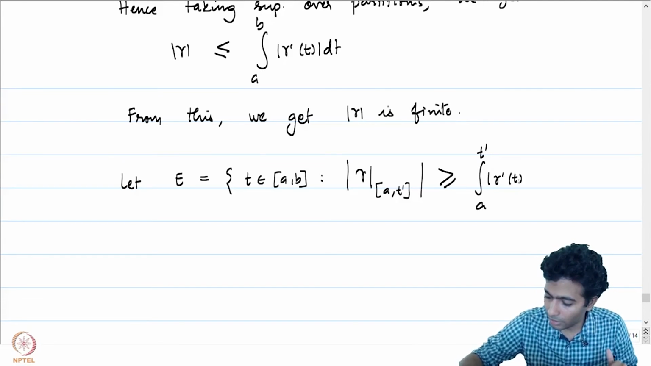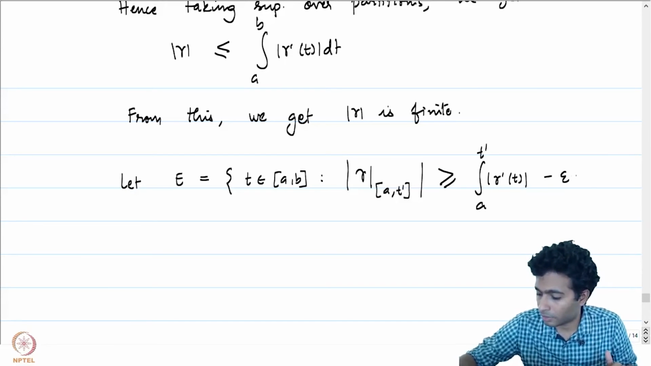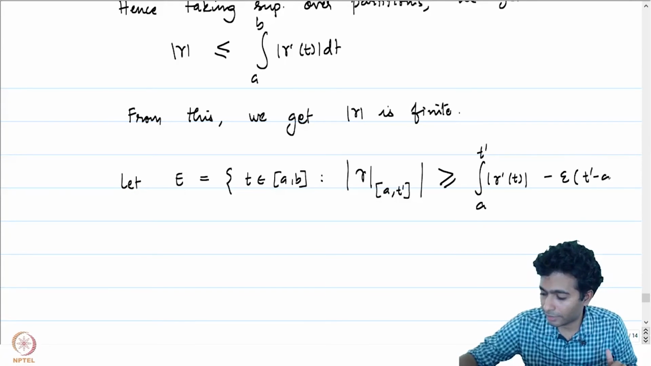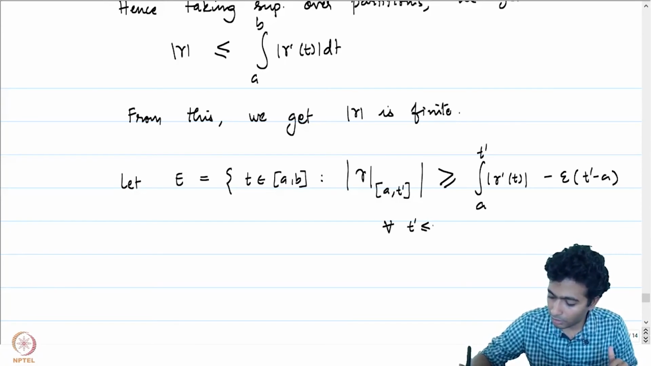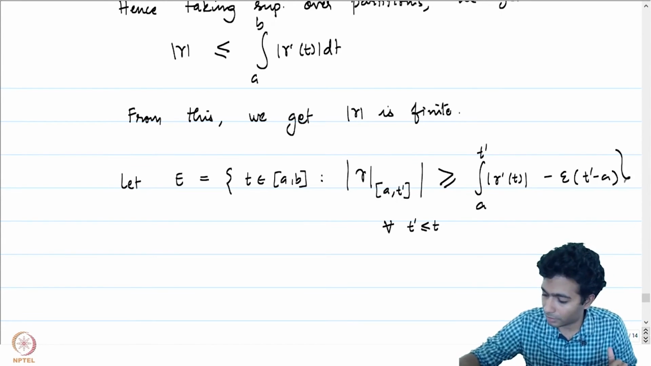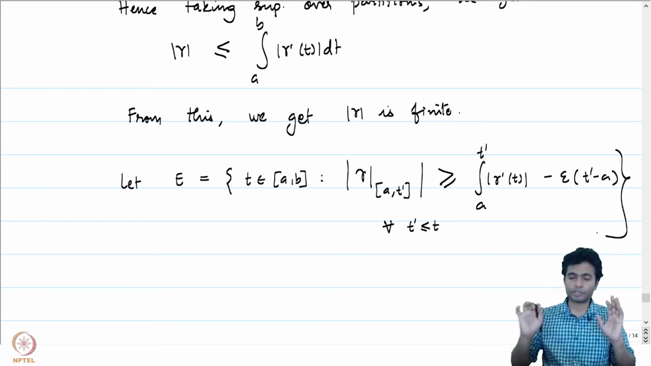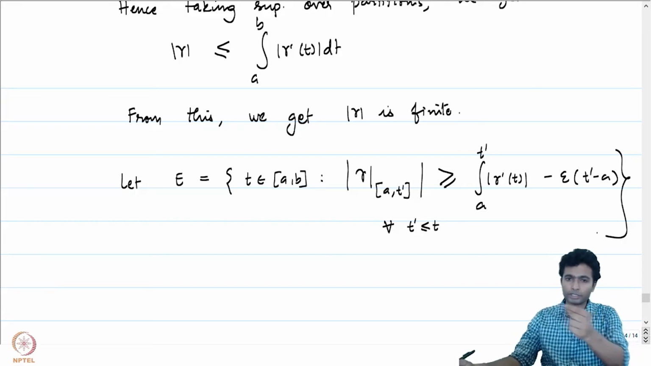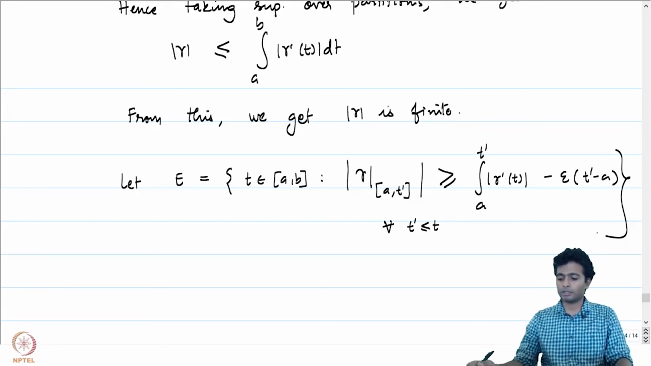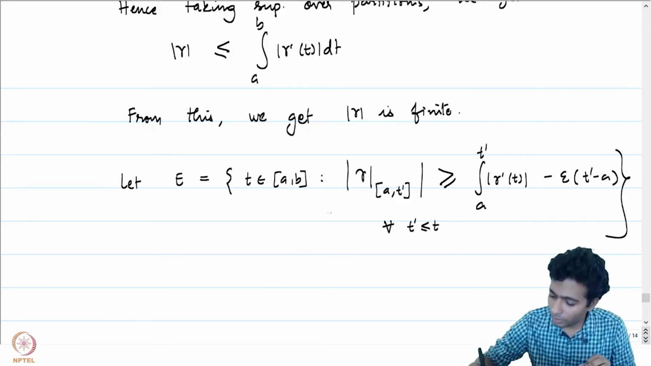the integral from a to t' of mod gamma prime of t, minus epsilon times (t' minus a). This is satisfied for all t' less than or equal to t. Suppose we consider this particular set. So let me go over the set for you once again. This is the collection of all those points t in the interval [a, b], so that for all t' less than or equal to t, this inequality is satisfied.